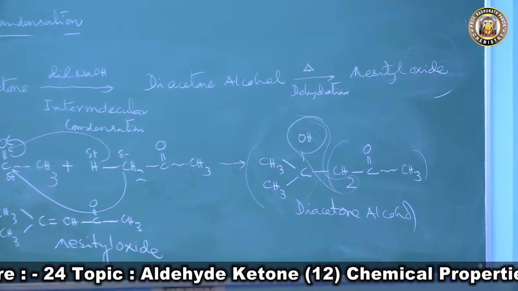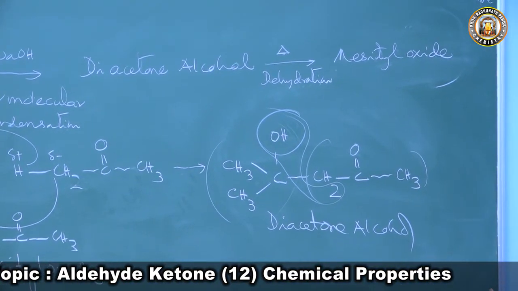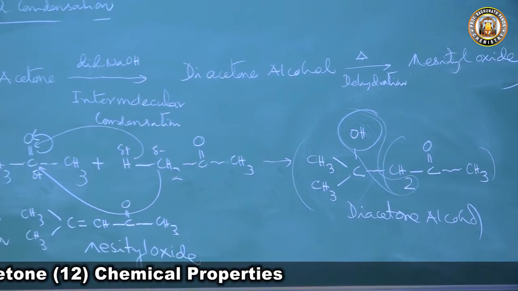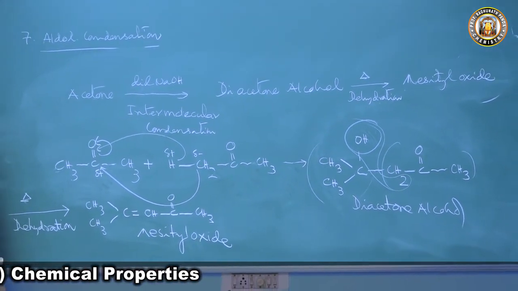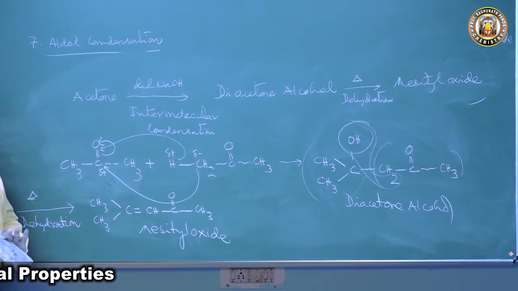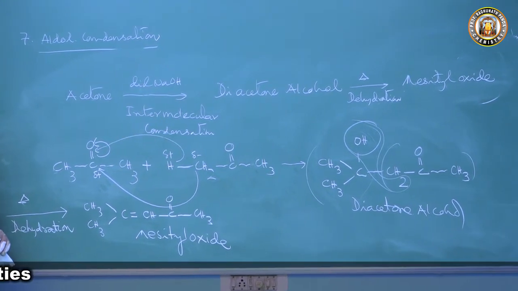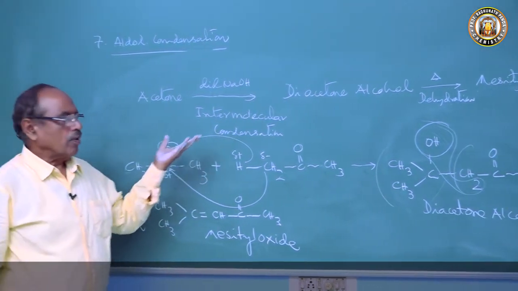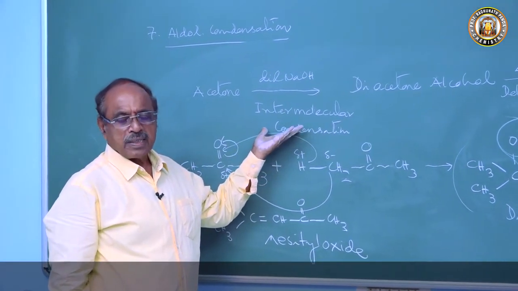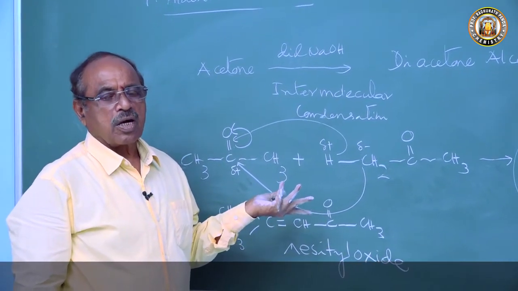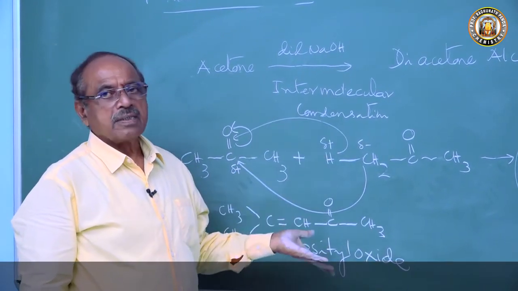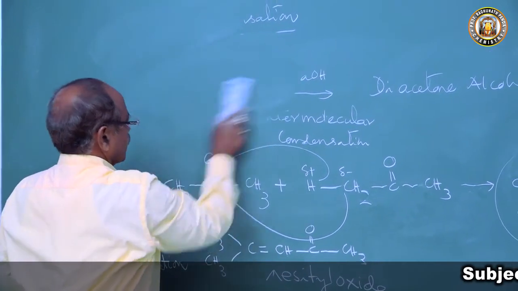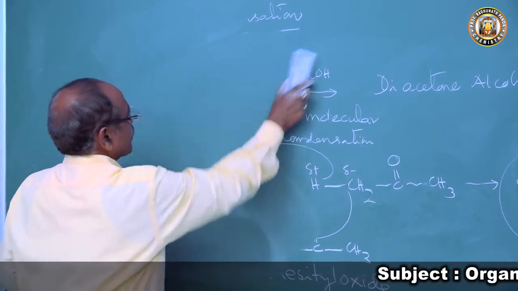So this is a reaction where it does not form aldol but diacetone alcohol undergoes dehydration to form mesityl oxide, and formaldehyde does not undergo aldol condensation. This is a 3-mark question for you: short notes on aldol condensation, or you may have what happens when. So now aldol is done, then comes resin formation.